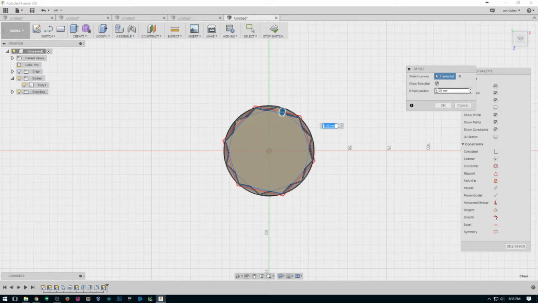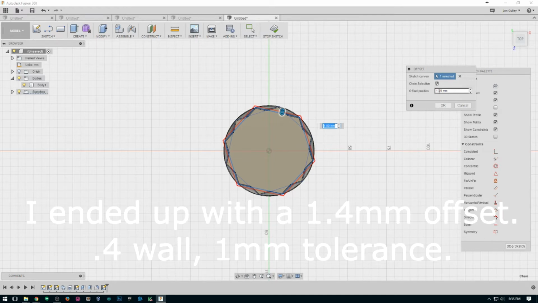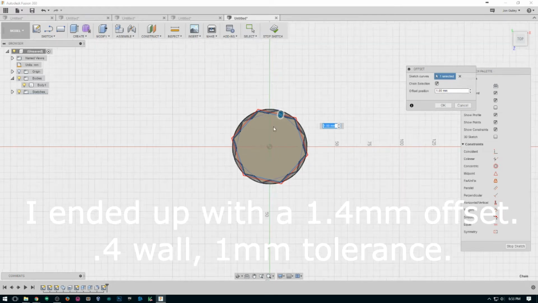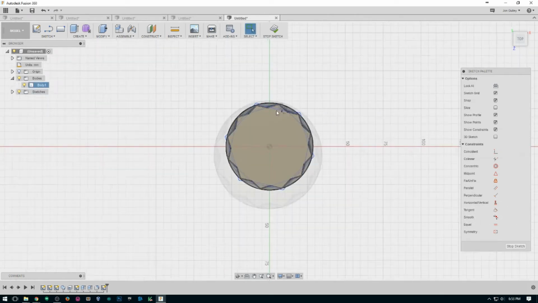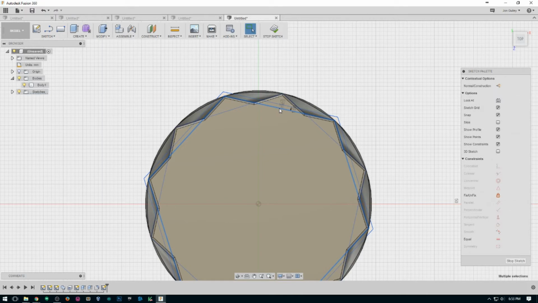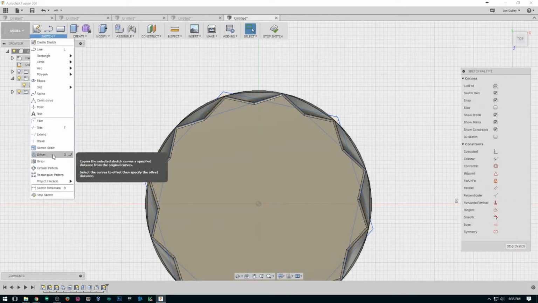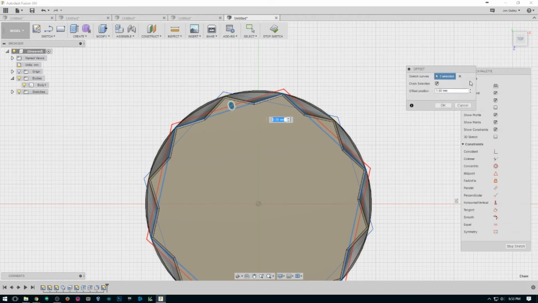Now I have a 0.4 millimeter wall thickness for the outer one as well. And then I want about 0.6 for the inner. So that adds up to a 1 millimeter offset that I need. Hit OK. And go on and delete the inner line that you've already offset. Create another offset. You'll need to do this for all of your base sketch. 1 millimeter as well.